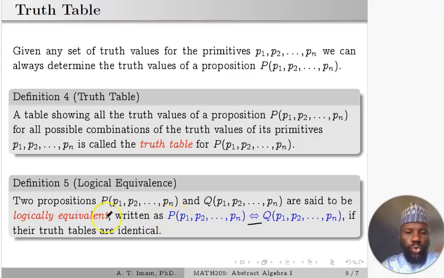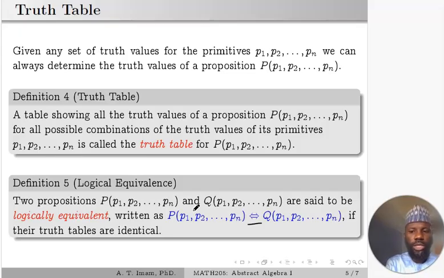We say two propositions are logically equivalent if their truth tables are identical. If you have two compound propositions formed using the same primitives, for example if you say P implies Q, and you say not P or Q, these are different pronouncements using the same primitives, but with different operators.